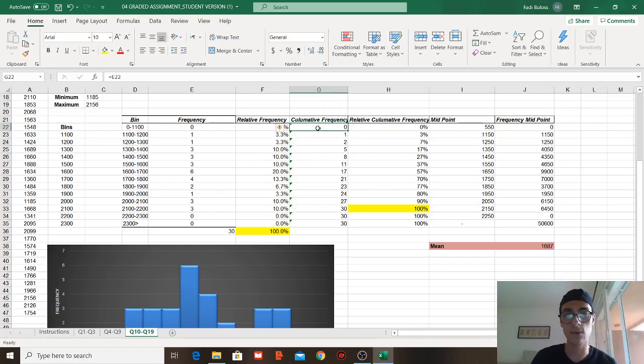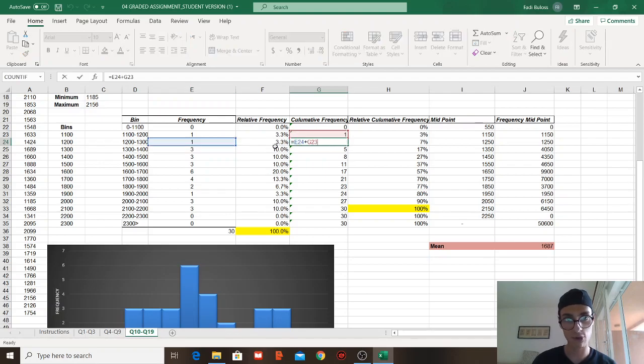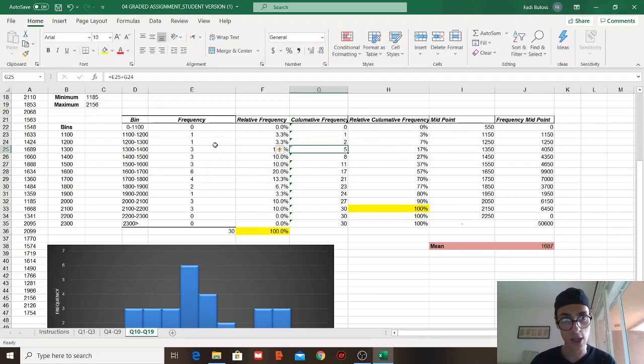So for cumulative frequency, we started with the 0, then 1 plus 0, then we have 1, which is this one, plus 1, we have 2. That's the formula. Then if we go 3 plus all of these, which is 1, 1, 0, we have 5. And that's how it goes. And we just have to drag the whole formula down and we get our values.